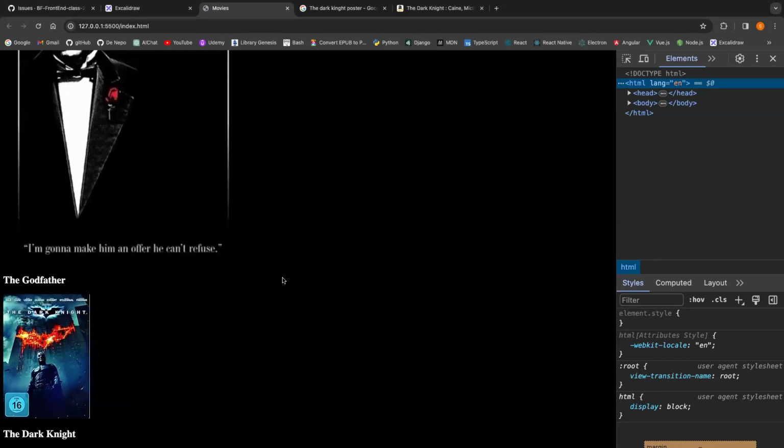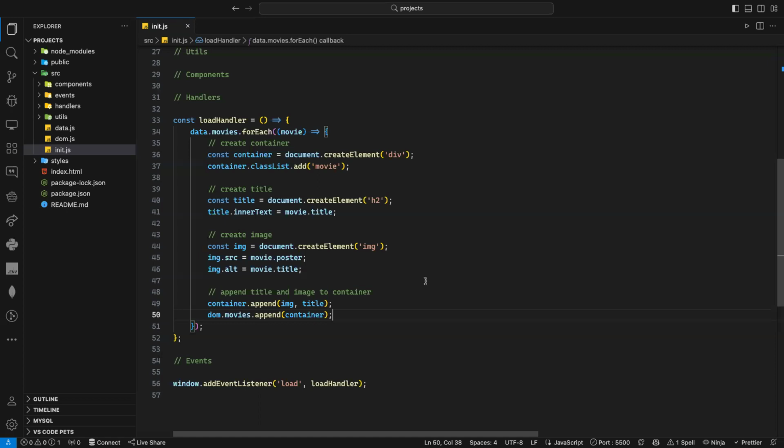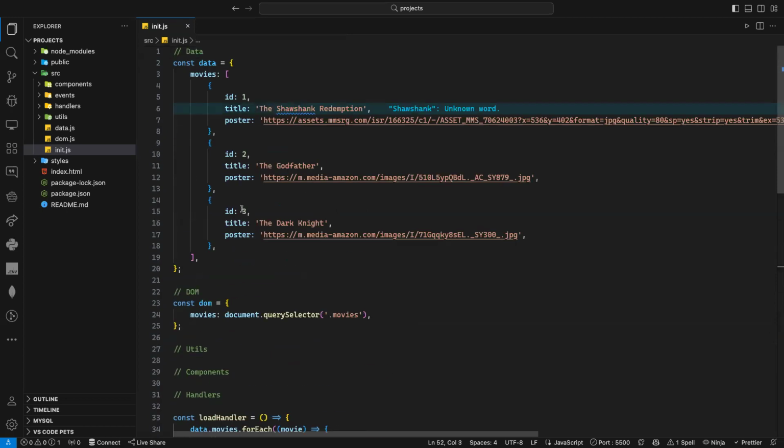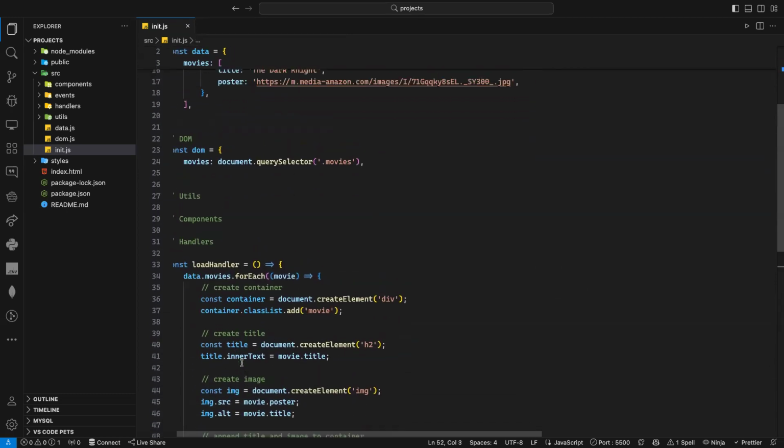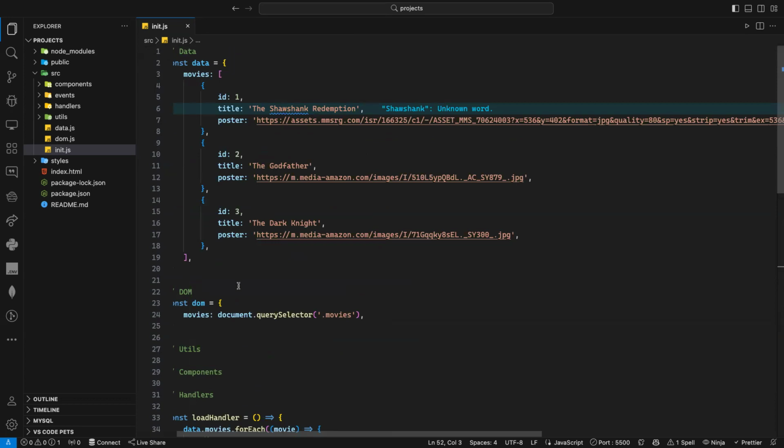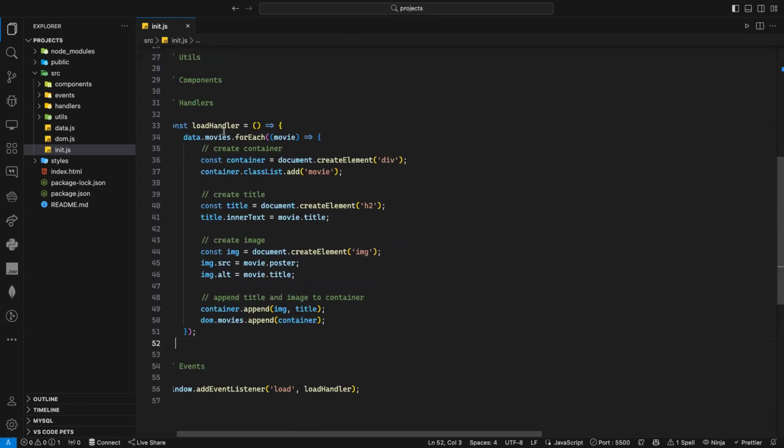Now, if I want another movie, when you write your code, when your code is good enough, if you change your data, it should automatically be able to handle the data without changing anything here. So now if I add another movie, it will be automatically added. Why? Because simply I am looping through my array and I don't care how many movies here, 1,000, 10,000, I don't care. For each movie, I am saying I want to create a container, title, image. I want to put the title and the image inside this container, and then I want to append this container, the movie, inside the movie parent.